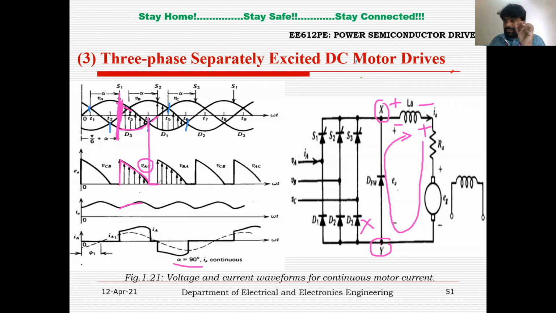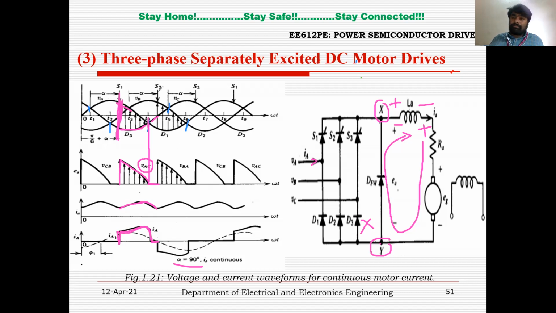And during this 0 voltage, the diode is carrying the discharging current of the inductor. So the discharging current is also flowing to the load, that is load current IA. So you can see the discharging current, right? And this is the current flowing from phase A. During the discharging current, there is no current flowing from the A phase. That is why you can say 0 current. But before that, it is carrying the charging current of the inductor, and you can see the charging current of the inductor like this, right?